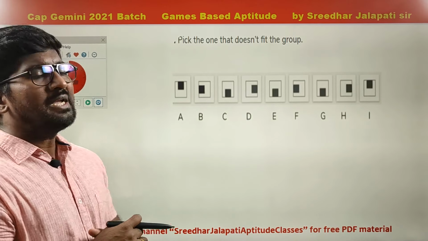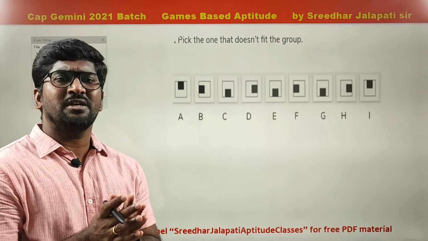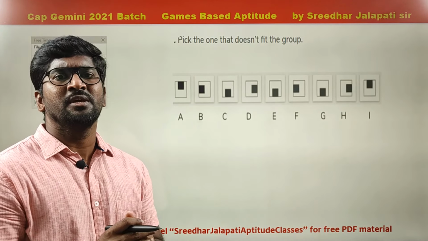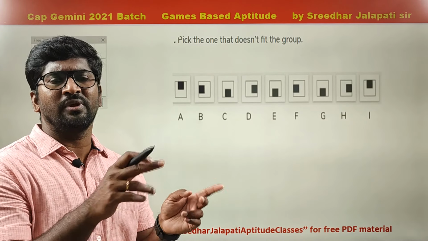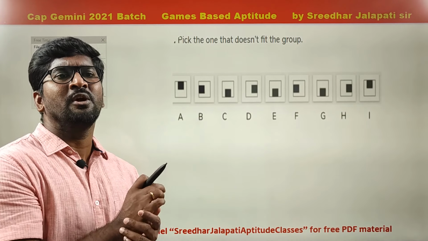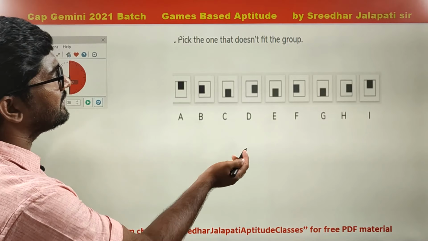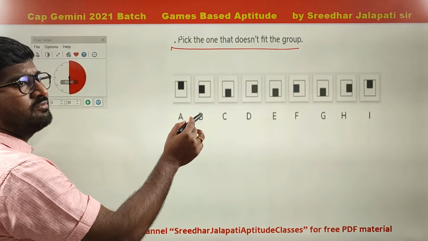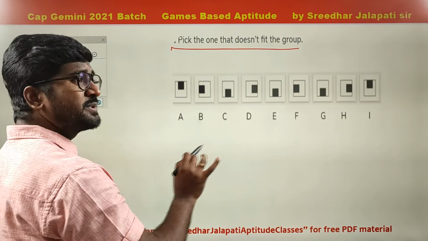Next one is inductive logical thinking. These inductive logical thinking questions are nothing but figure series. Some people also call them non-verbal reasoning questions: figure series, missing number, finding the missing figure in a series, or finding the next one in a given figure series, or finding the odd man out in the given figure series. Here, pick the one which doesn't fit the group. So here A, B, C, D, F, G, H, I are options.